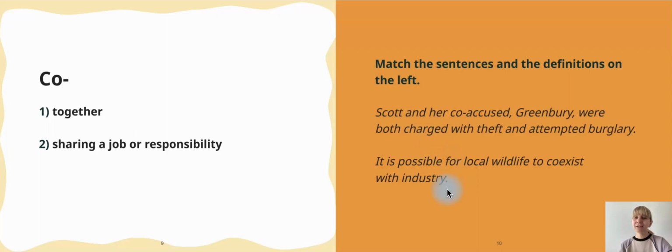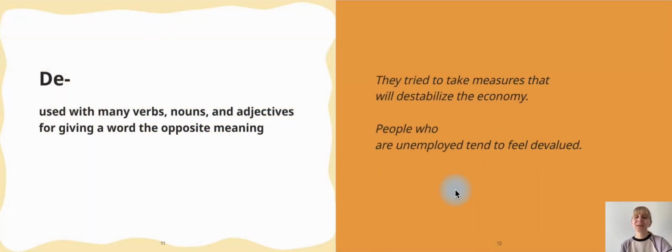Well, and the second one, it is possible for local wildlife to coexist with industry. So here, just together, we see that wildlife and industry can exist together at the same time in the same place. Okay, prefix D has the only meaning.